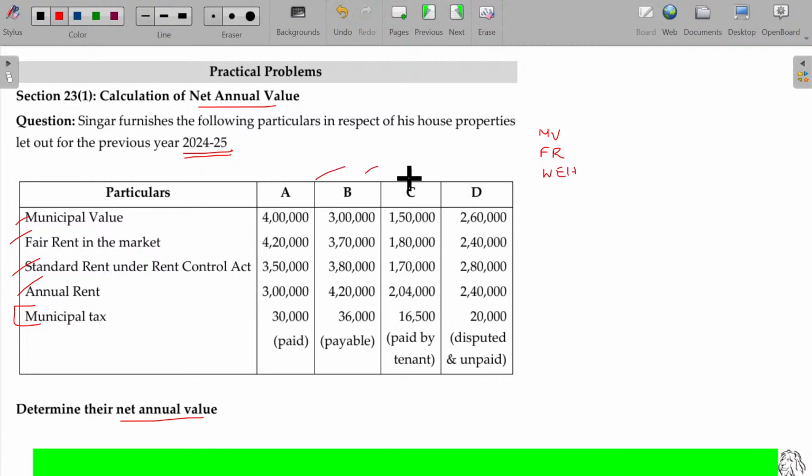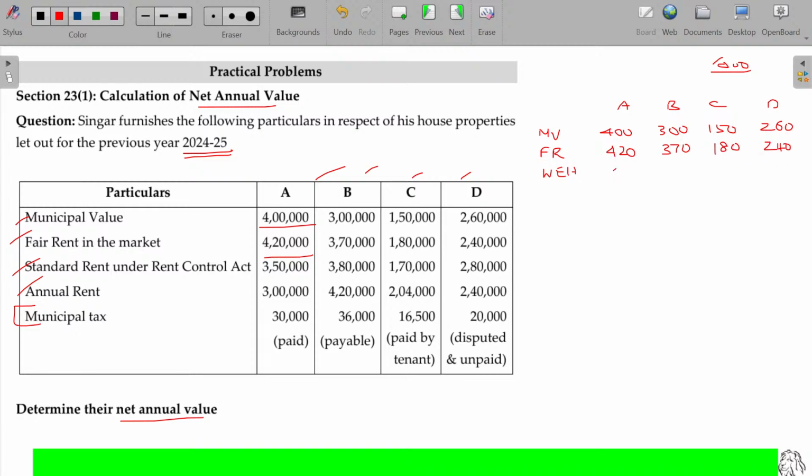We have been given 4 house properties, all the 4 being let out. In thousands, the municipal values are 400,000, 300,000, 150,000, 260,000, and the fair rent in the market being 420, 370, 180, 240.